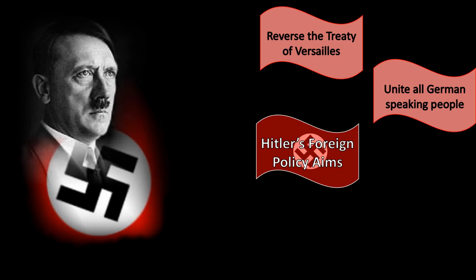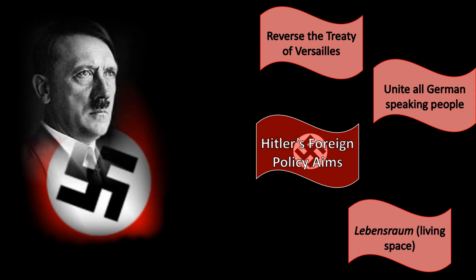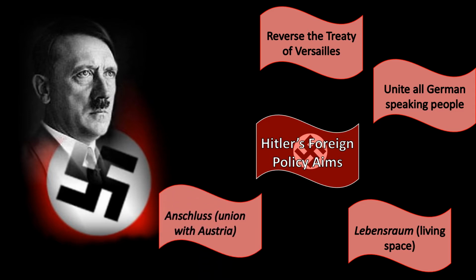He wanted to unite all German-speaking people. Hitler believed if you spoke German, you were German. Hitler himself, we know, wasn't actually born in Germany. He was born in Austria, but regarded himself as German because of the language that he spoke. He also believed in Lebensraum, which translates into living space. This was Germans gaining more land. Hitler really believed that if he just had more space for Germans to live, it would solve all of the country's problems.